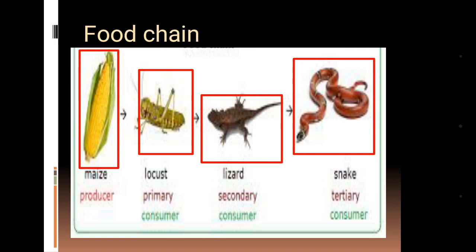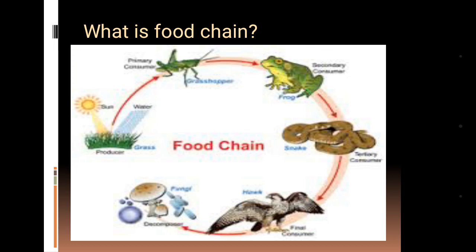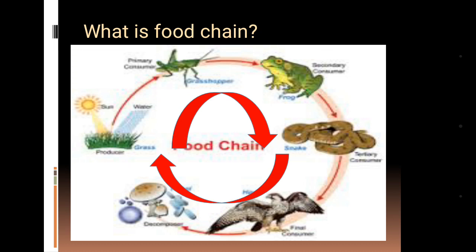So what is a food chain? The food chain is a sequence of different trophic levels in an ecosystem through which the food is transferred in the form of energy or nutrition.